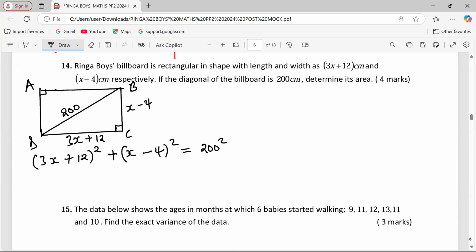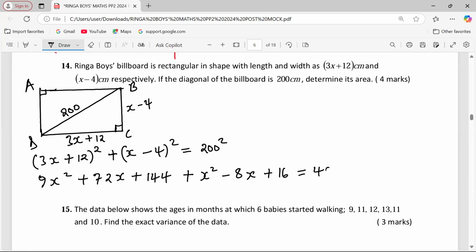So when we square here, we shall get 9x squared plus 3 by 12 by 2, giving us 72x plus 144. Then plus, in the second bracket, x squared minus 2 by 1 by negative 4, negative 8x plus 16. This is equal to 400.